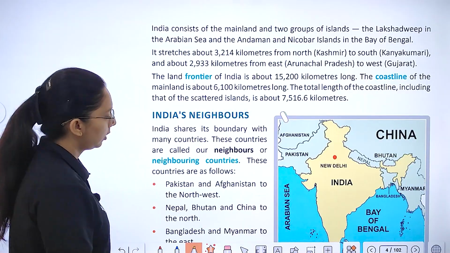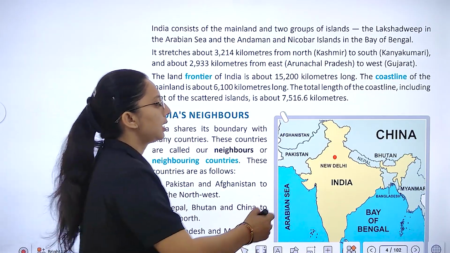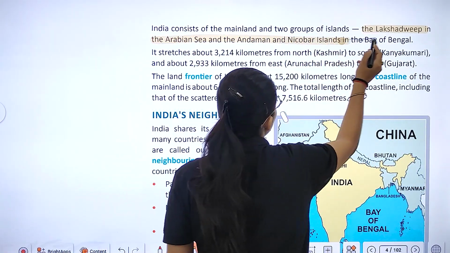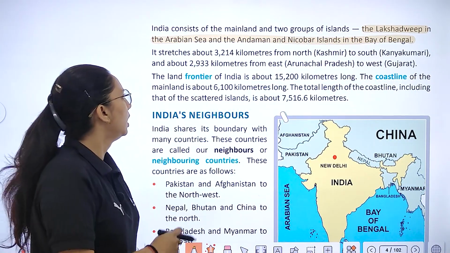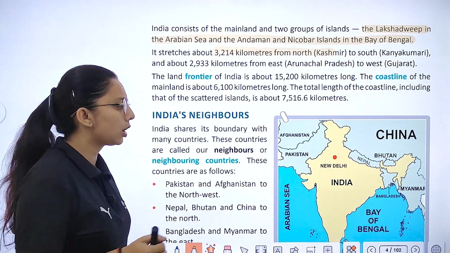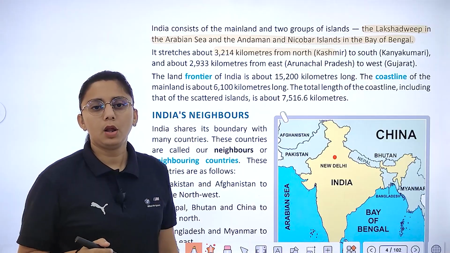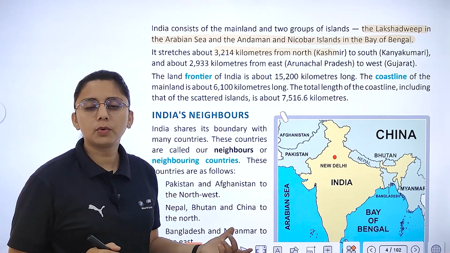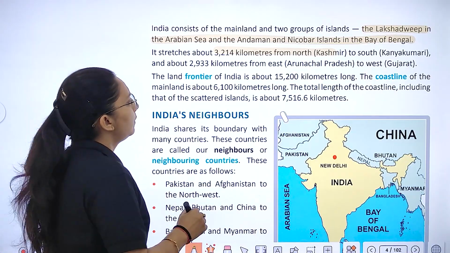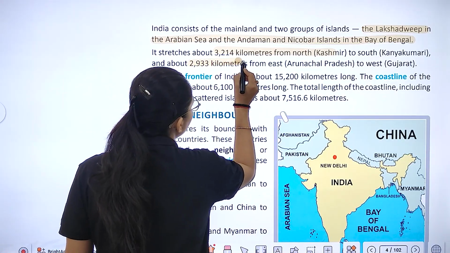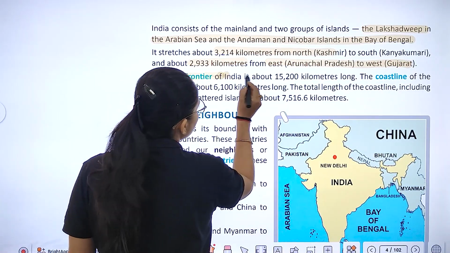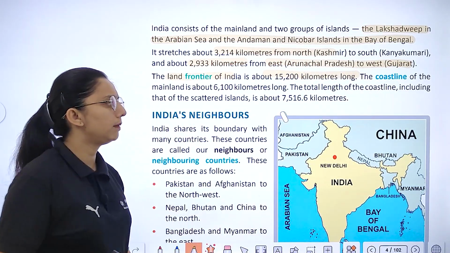India contains a mainland and two groups of islands. Their names are Lakshadweep Islands in the Arabian Sea, and Andaman and Nicobar Islands in the Bay of Bengal. If we talk about the north to south extent, it is 3,214 kilometers, from Kashmir to Kanyakumari. And if we talk about east to west, it is 2,933 kilometers, from Arunachal Pradesh to Gujarat. The land frontier of India is about 15,200 kilometers.